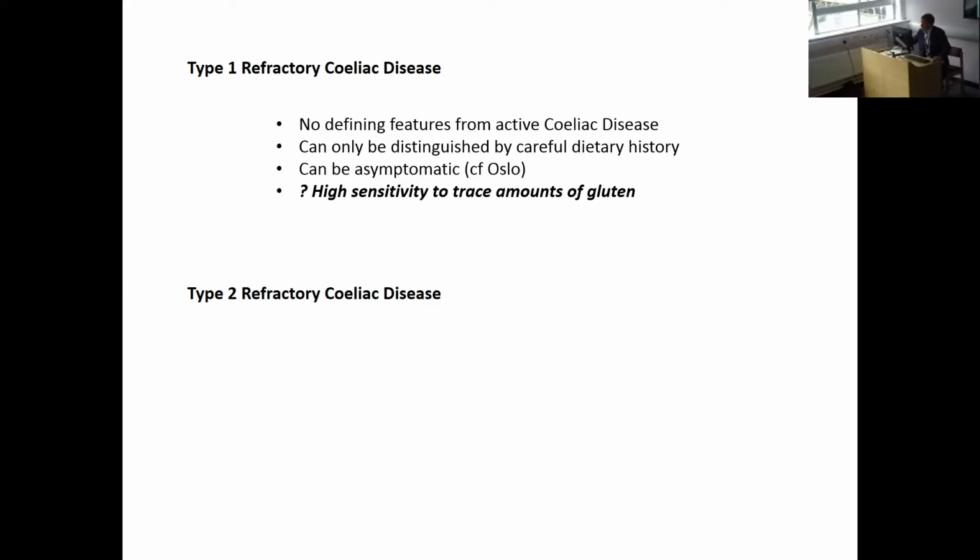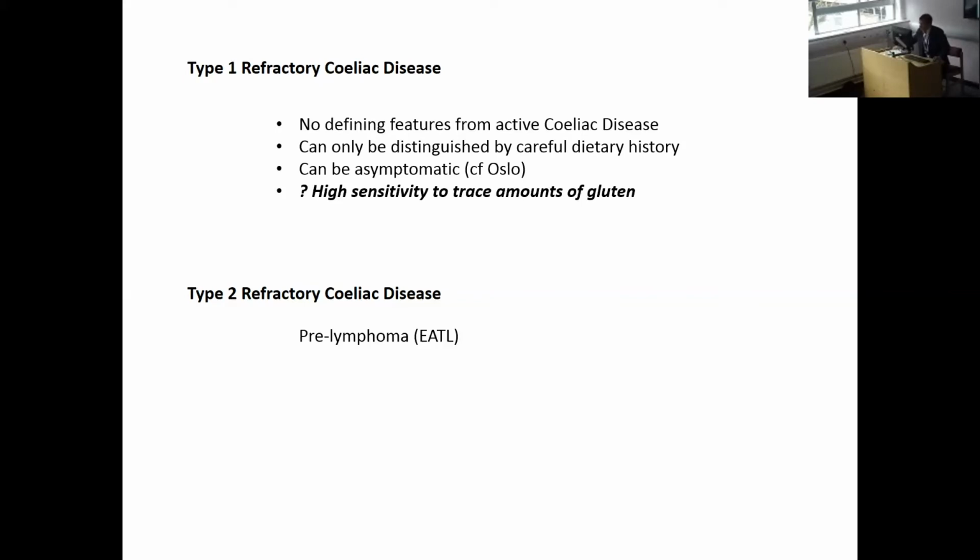And if you like, this may be the genetic converse of what I spoke about in the first talk on potential celiac disease, who might have a sort of forme fruste with a very low immunological mutation burden, if you like, leading to a partial expression of the disease. This might be a very high sensitivity at the other end of the scale of that genetic sensitivity, perhaps.